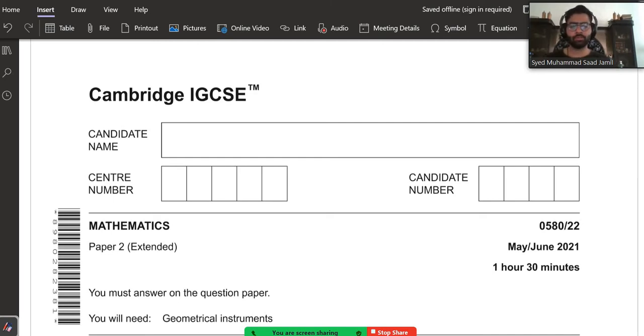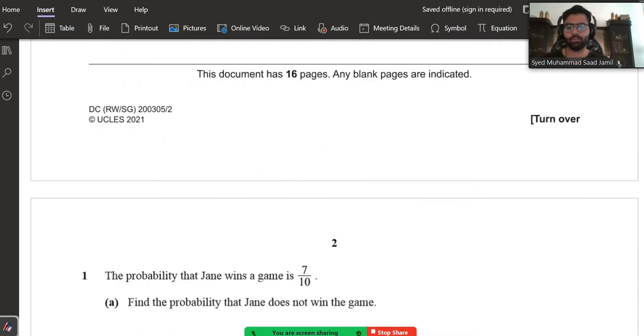Bismillahirrahmanirrahim. We will be solving May June 2021 0580 paper 22. Before we start the paper, we ask Allah Ta'ala to make the task easier for us.